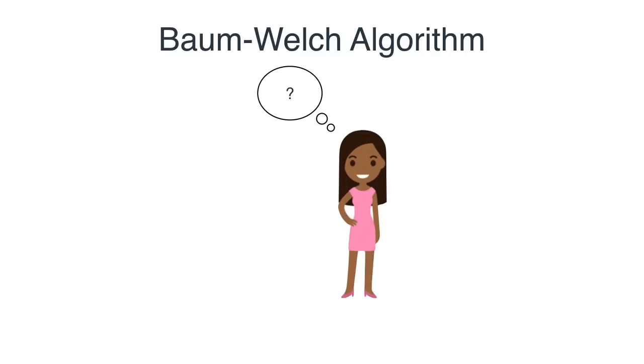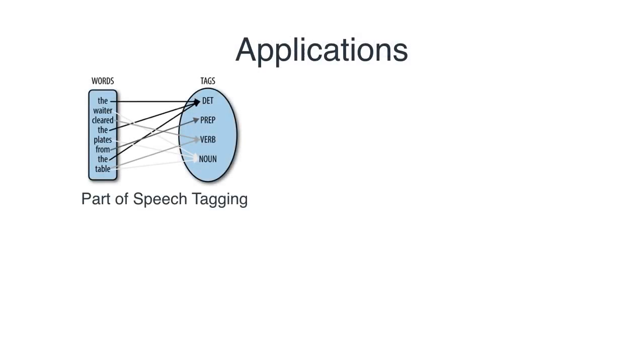It's very interesting. And I'm going to leave you with some applications. So the first application of HMMs is part of speech tagging. If I give you a sentence and you want to tell which word is a preposition, a verb, a noun, etc., that is done with HMMs, where the observations are the words in the sentence and the hidden states are the tags.